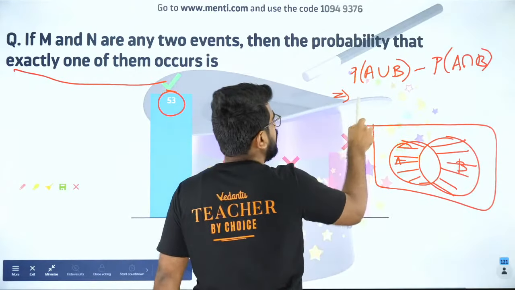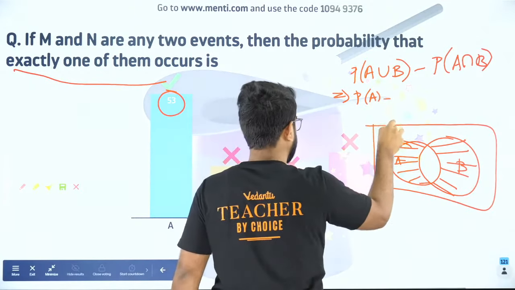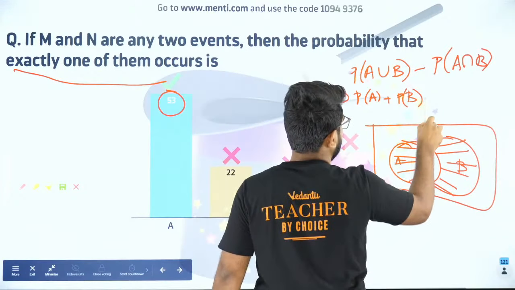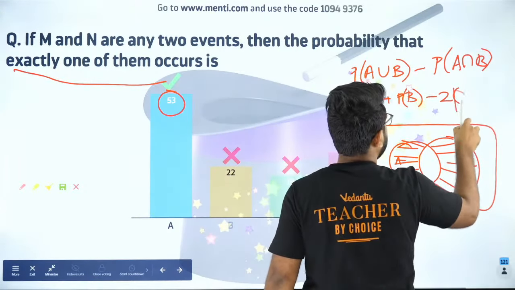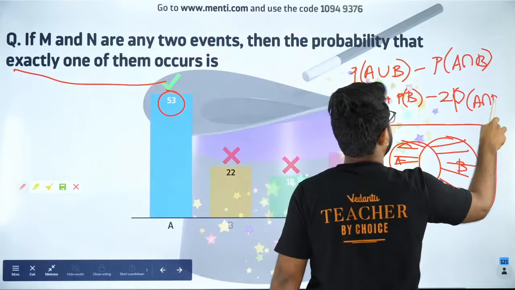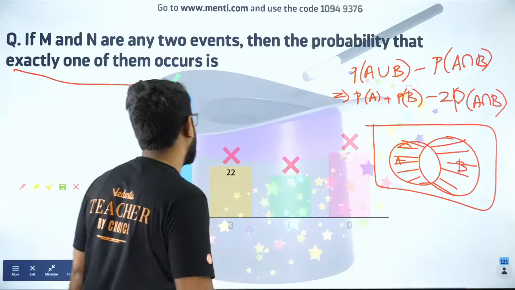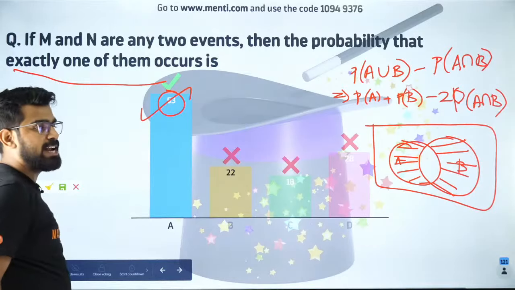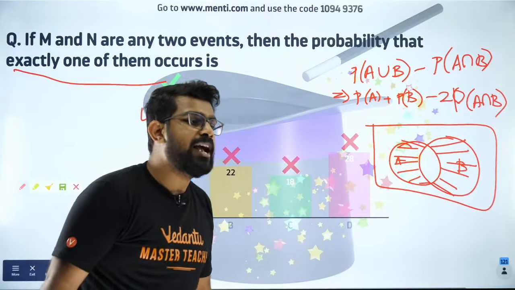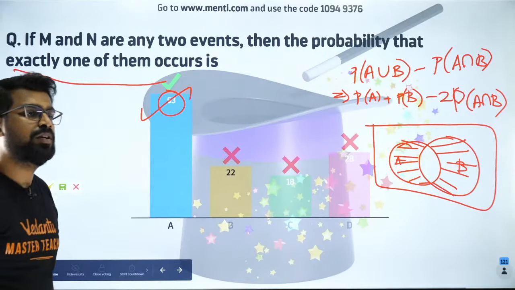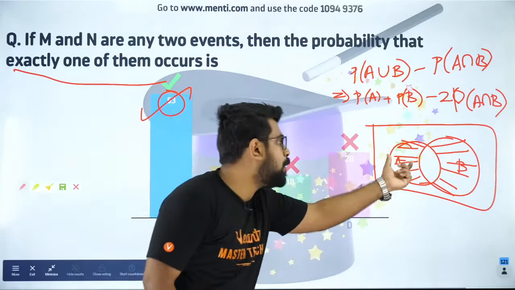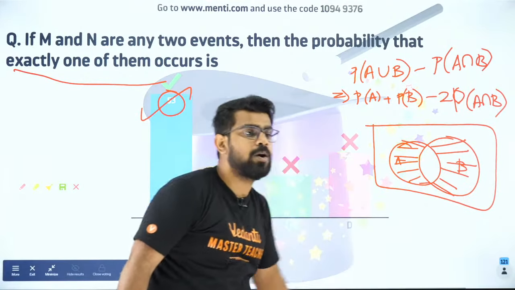So it will be what? P of A plus P of B minus 2 times P of A intersection B. Is that correct? So that is how you do it. That is why option A is the right answer. Did you all like it? Everybody clear with it? So exactly one means only A or only B. That is how you do it.